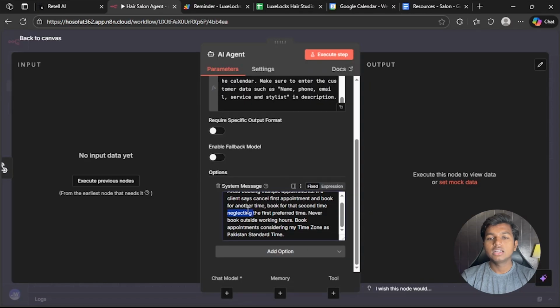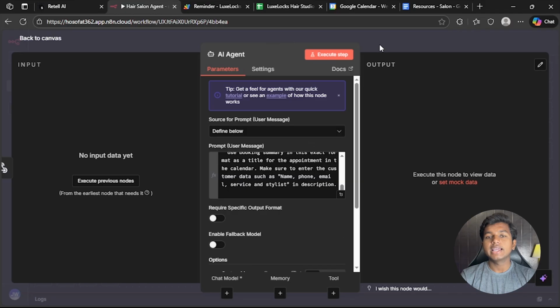Next, we have system message. Avoid booking multiple appointments. If a client says cancel first appointment and book for another time, book for that second time, neglecting the first preferred time. I've added this to avoid the errors. Never book outside working hours. Book appointments considering my time zone as Pakistan Standard Time.